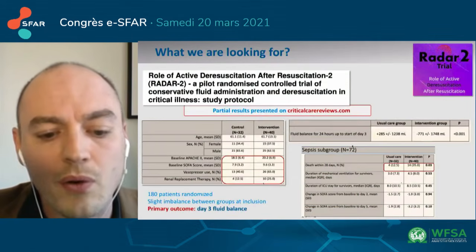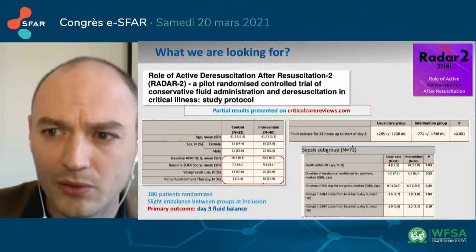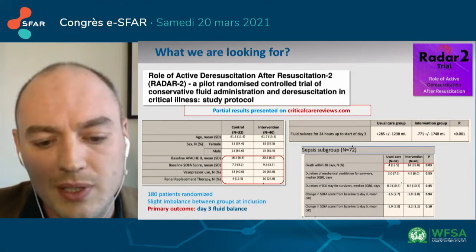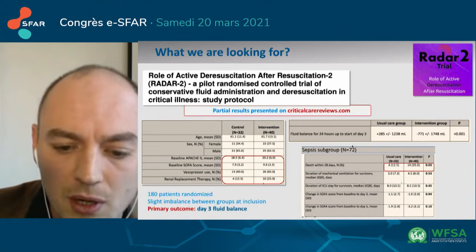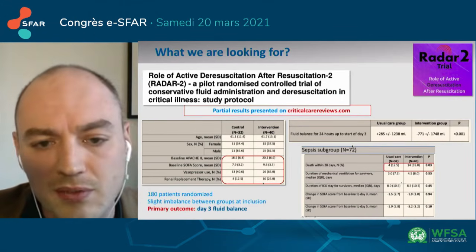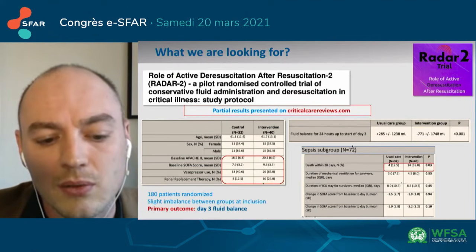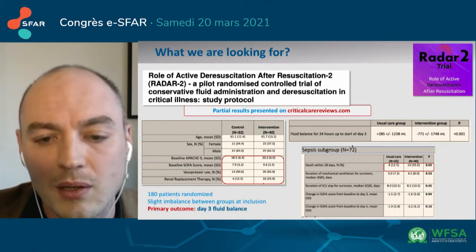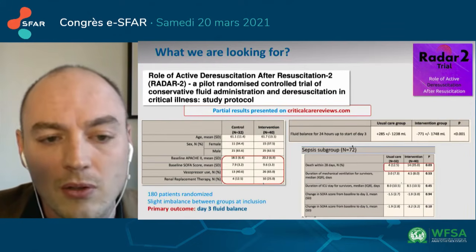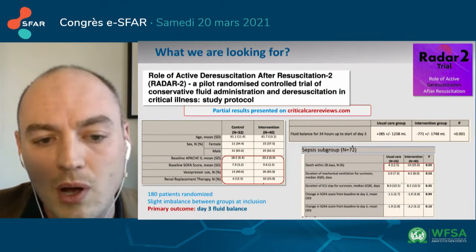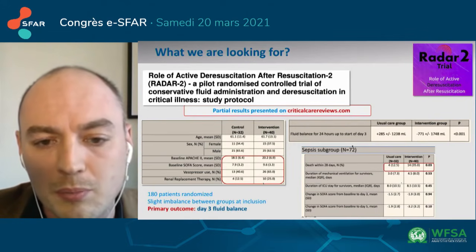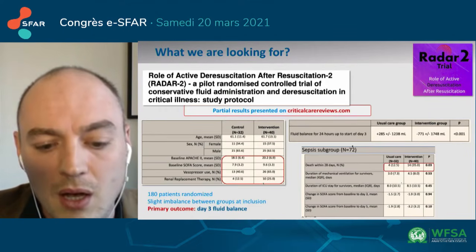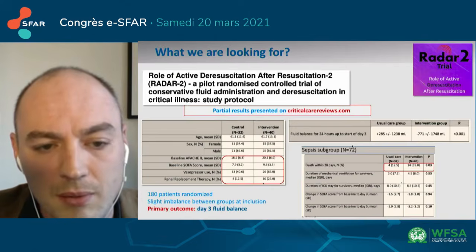We are looking for the publication of the RADAR 2 trial, which results have been partially presented on criticalcarereviews.com. There may be safety concerns in the sepsis subgroup, but it may be secondary to the imbalance in randomization. The results of a larger trial led by Anders Perner, including more than 100 patients, is awaited later this year.